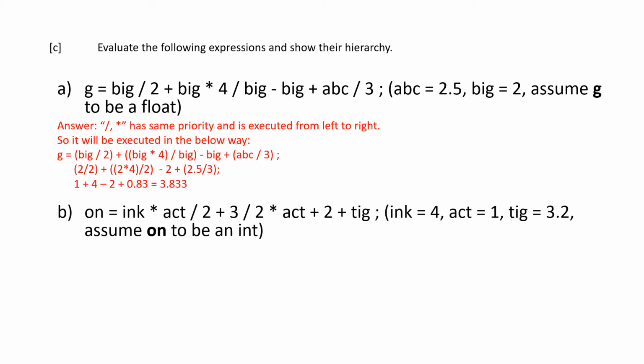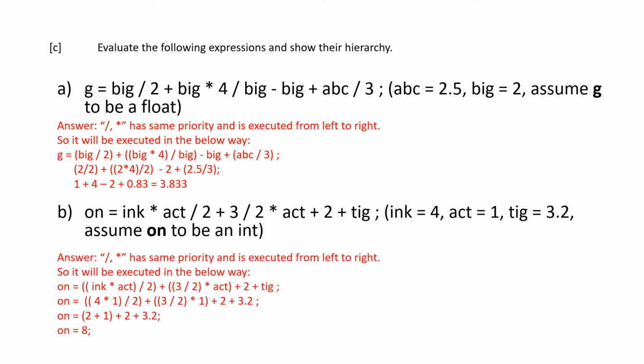And next statement. So let's quickly get the answer for this and see how this gets executed. I've given this expression with the braces. So inc * act and slash by 2, plus 3/2 * act first, and then the other plus and minus. So you can see the result here.